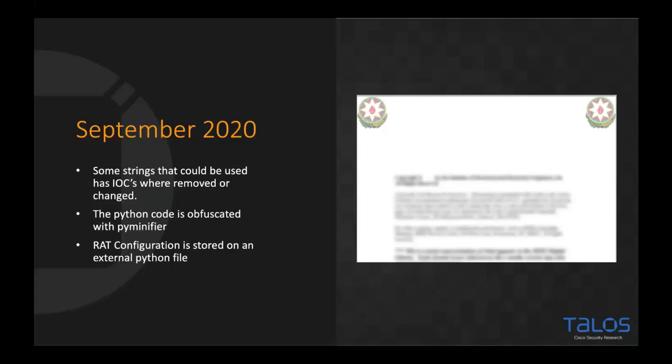We've now seen the actor attempt to obfuscate their code with PyMinifier. And then we've seen a change in how the configuration was stored. And we have a couple of new files that we're going to talk about shortly. But again, notice the blurred out image in the maldoc and the Azerbaijani coat of arms this time.